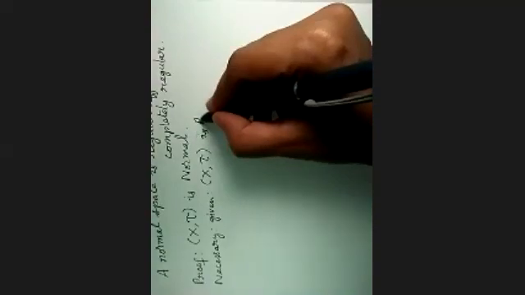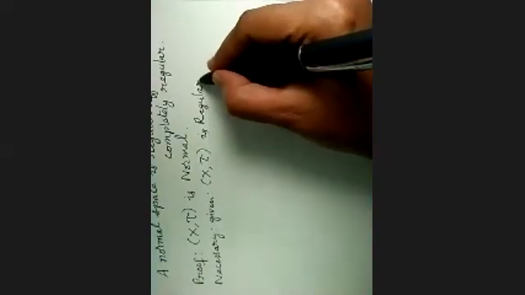Now I am taking necessary. There is if and only if, so I am taking necessary. Given: X tau is regular. To prove that X tau is completely regular.